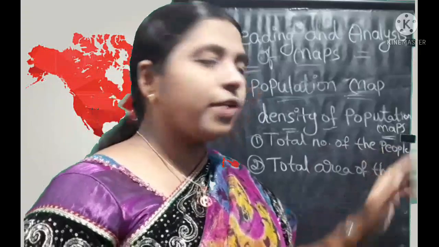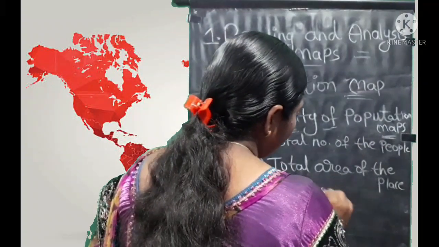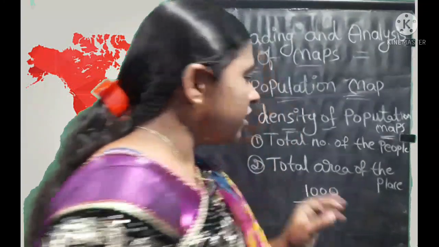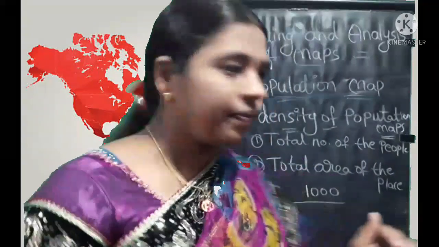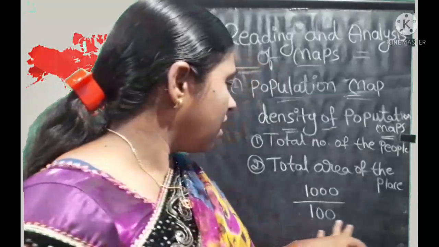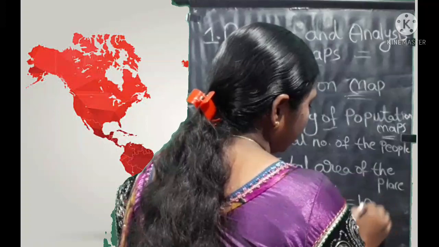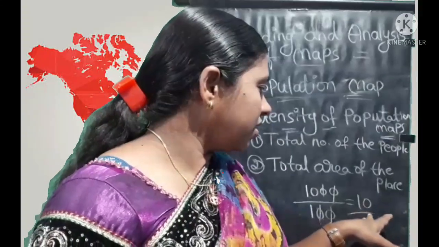For example, in a village the total number of people is 1000. The total area of the place is 100. These zeros are cancelled. The result is 10. This result is called the density of population.